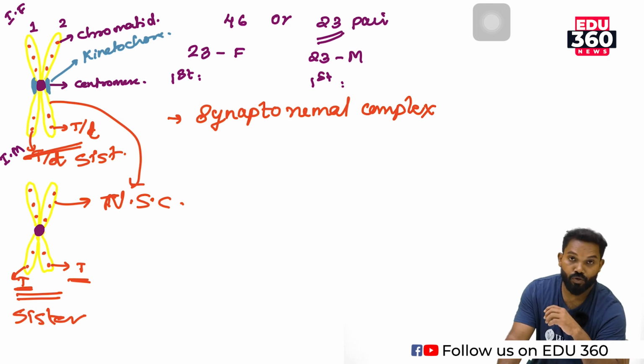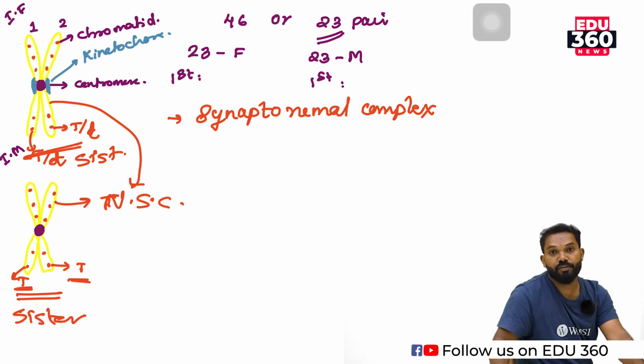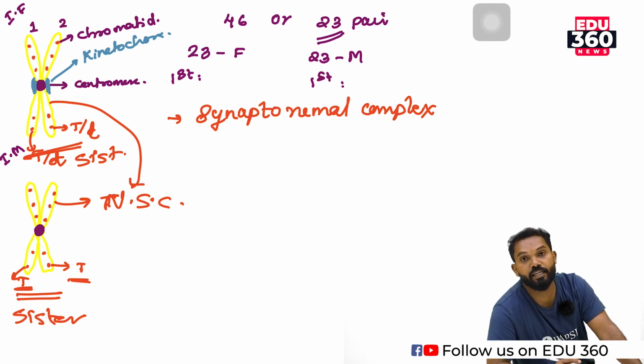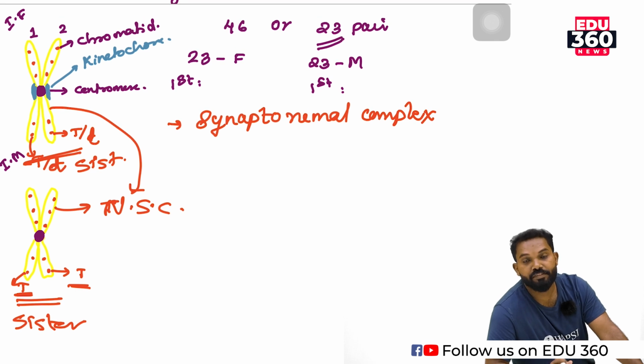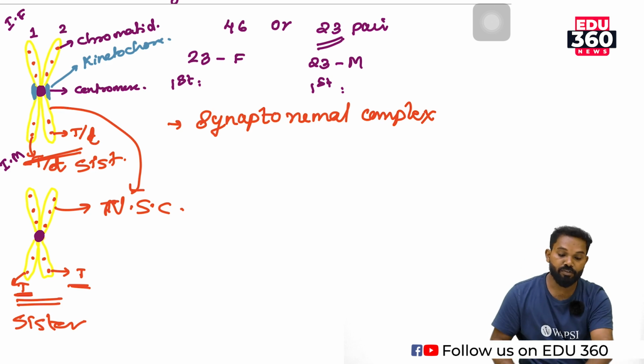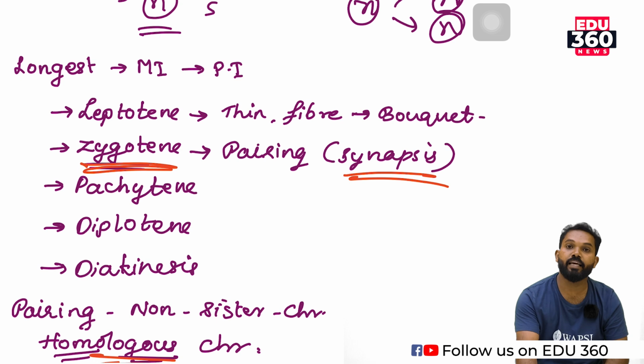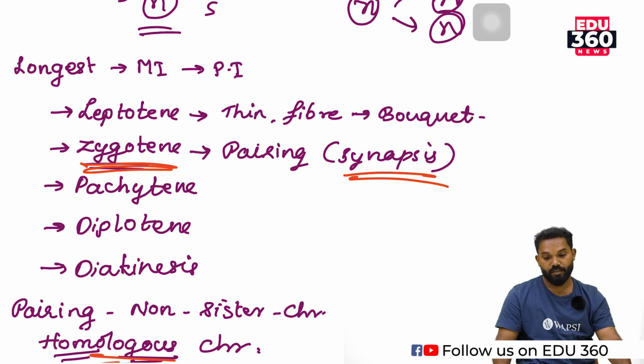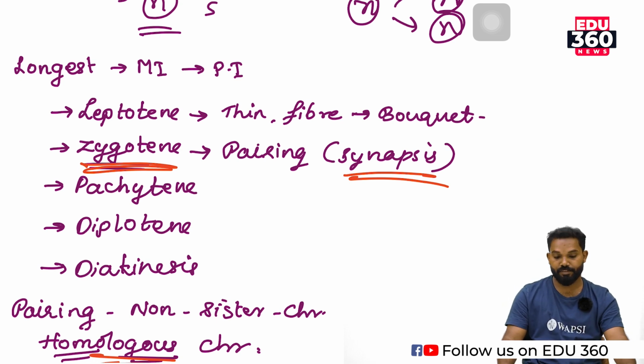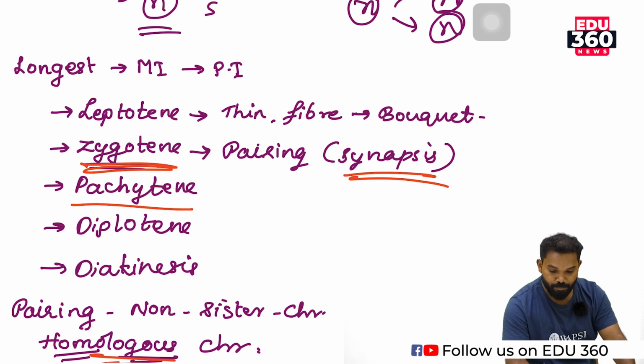The formation of the synaptonemal complex takes place in the zygotene stage. Synapsis, the pairing of non-sister chromatids of two homologous chromosomes, also takes place in the zygotene stage. So zygotene is characterized by synapsis.